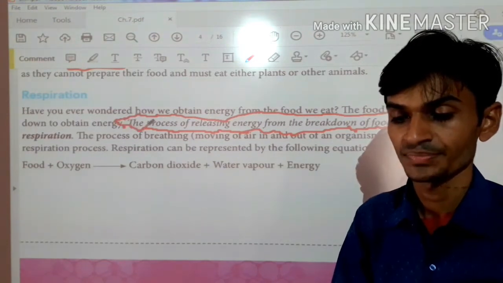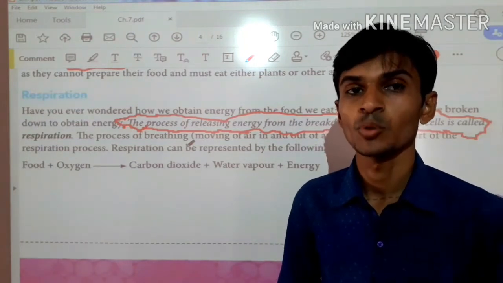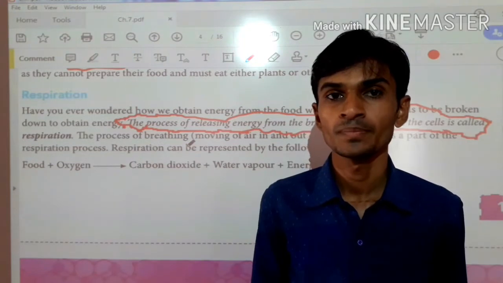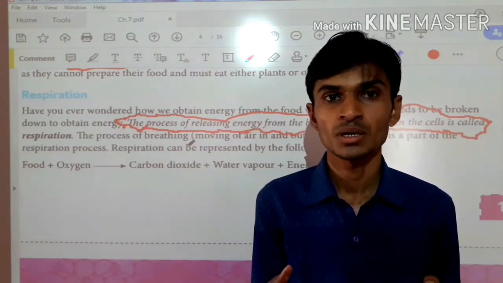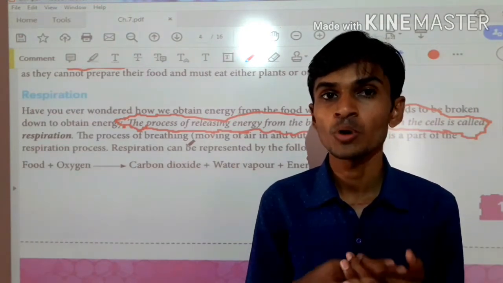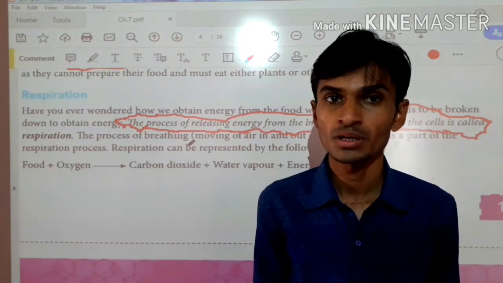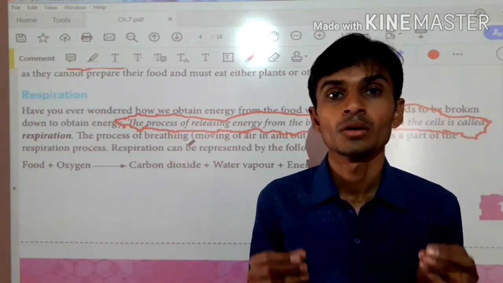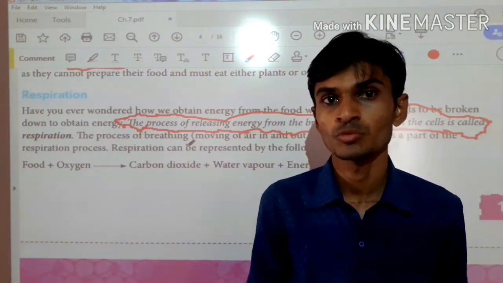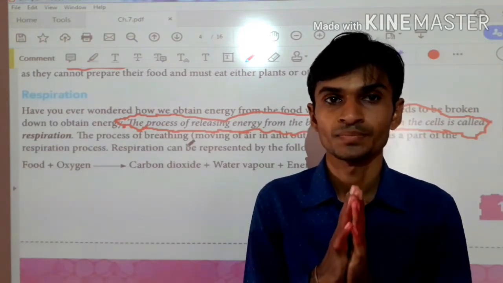That means when we take oxygen into our body, what happens? Whatever food is present in our body, there is a chemical process between the food and this oxygen, and the food is broken down into simpler substances. Heat is released, and carbon dioxide and water are also released. This process is called respiration.